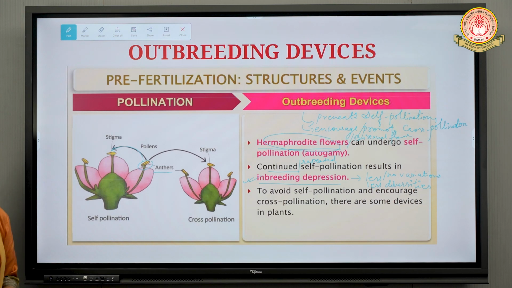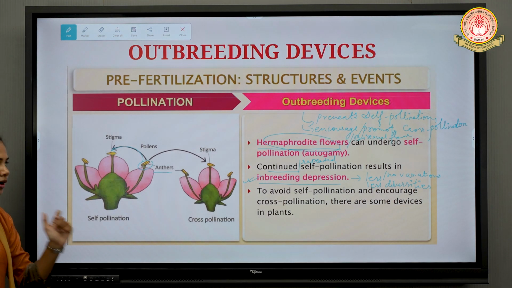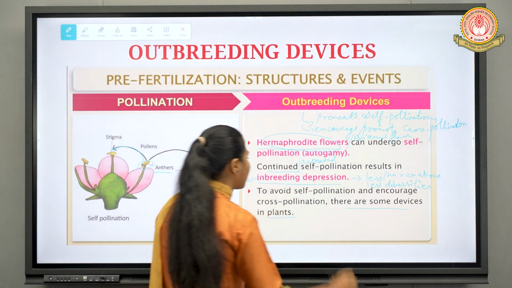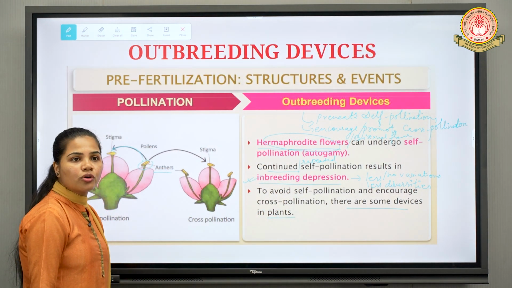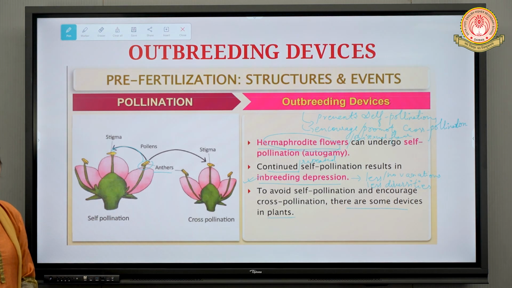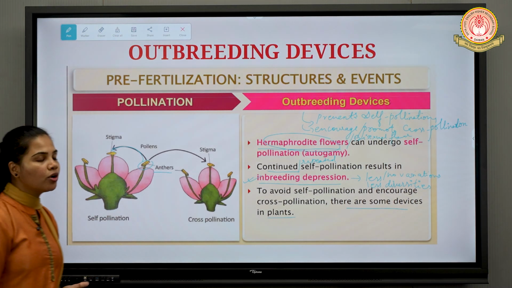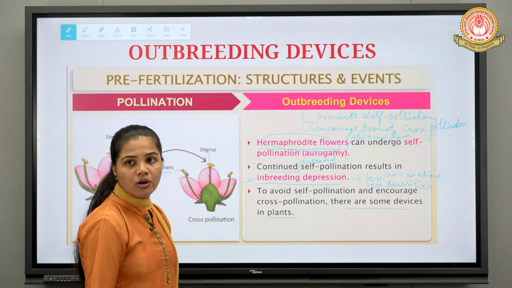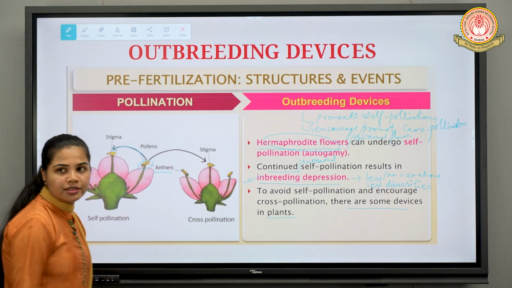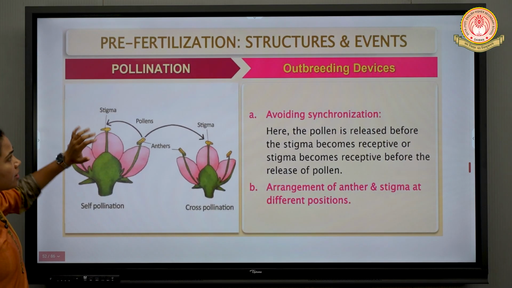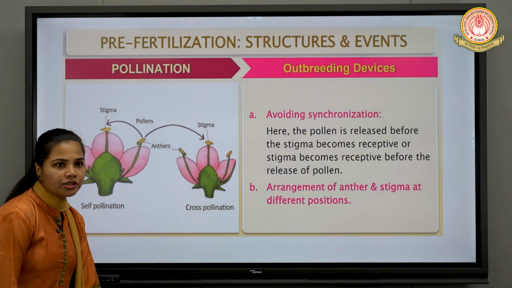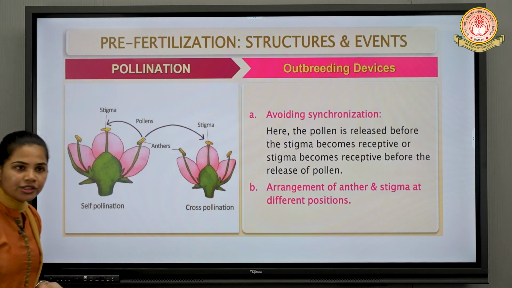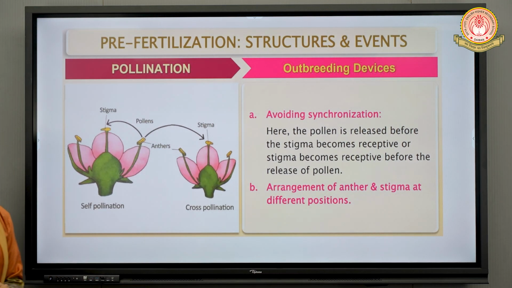Next point, as we have already discussed about this inbreeding depression, continued repeated self-pollination can result in inbreeding depression that needs to be avoided or prevented. So there are some devices in plants in which cross-pollination is encouraged, fine, and autogamy or the self-pollination is prevented by the devices known as what? Outbreeding devices. Next, so there are certain points through which plants can encourage the cross-pollination and prevent the self-pollination.